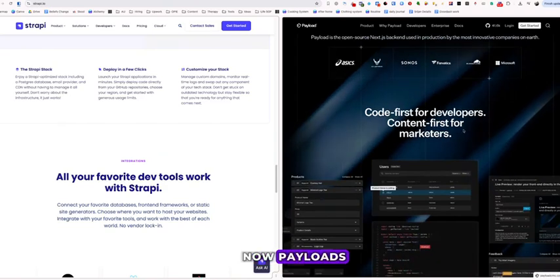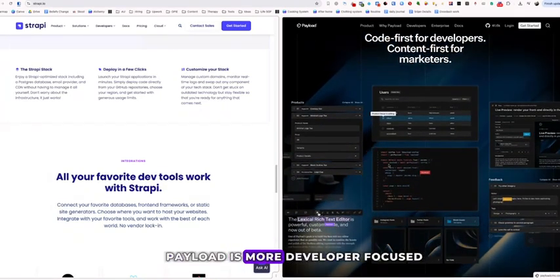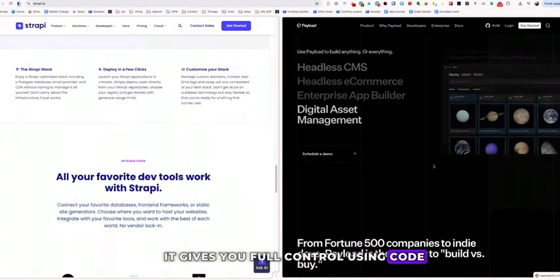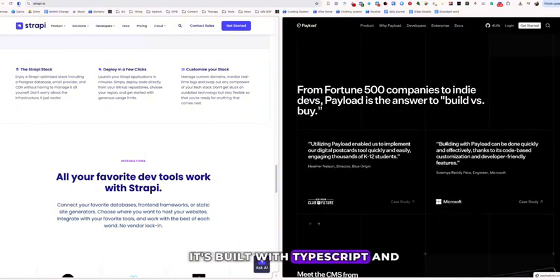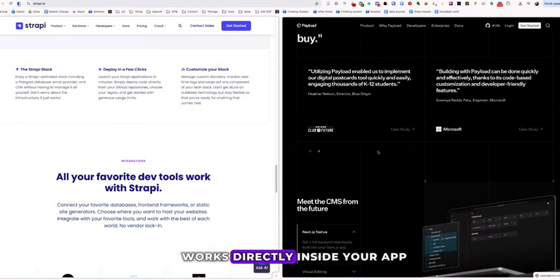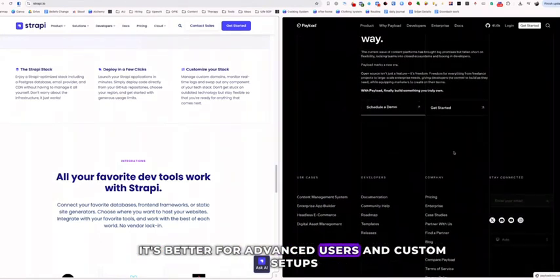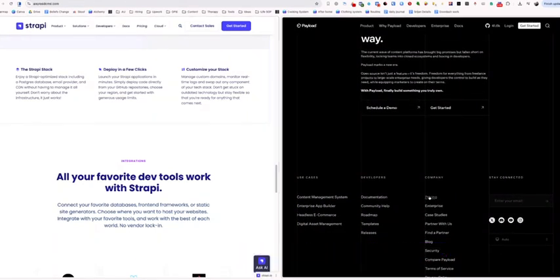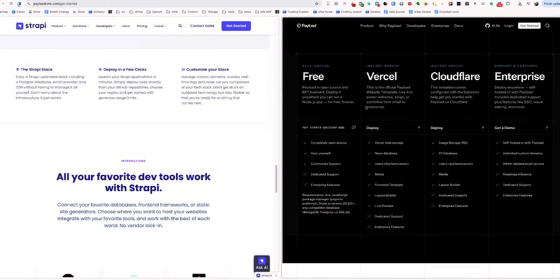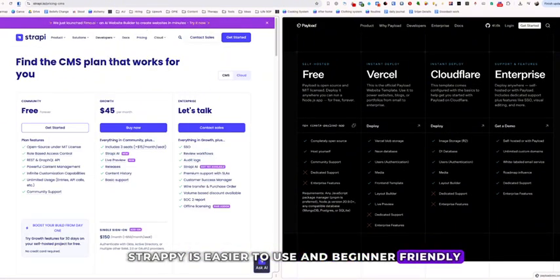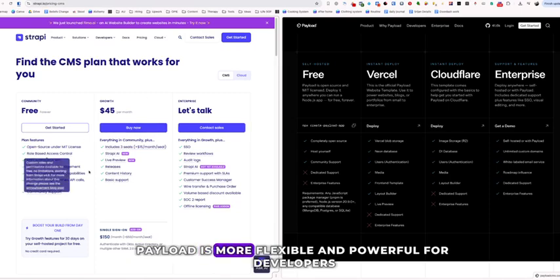Now, Payload. Payload is more developer focused. It gives you full control using code. It's built with TypeScript and works directly inside your app. It's better for advanced users and custom setups. Here's the main difference. Strapi is easier to use and beginner friendly. Payload is more flexible and powerful for developers.